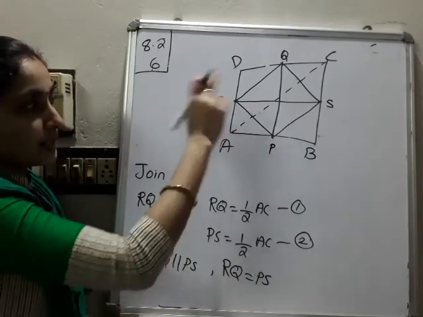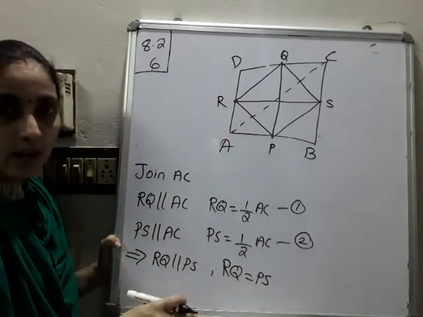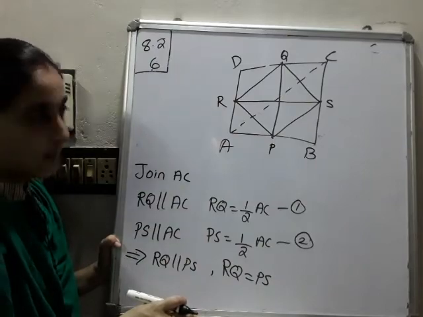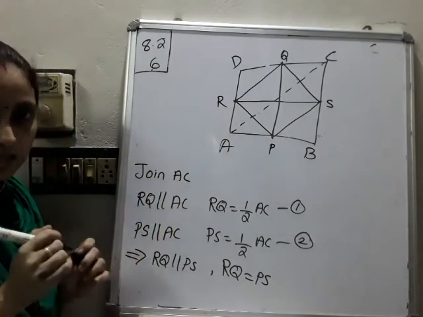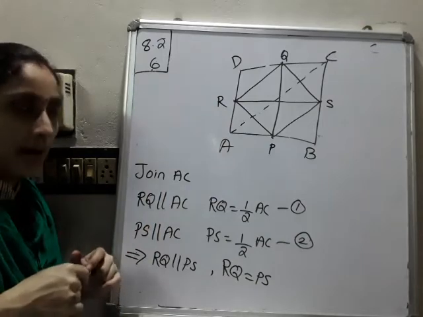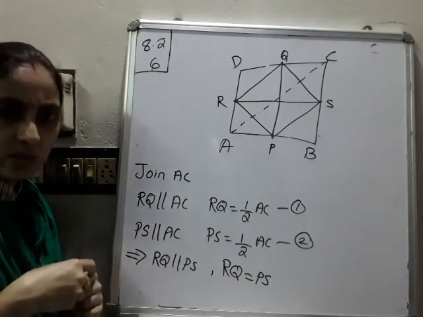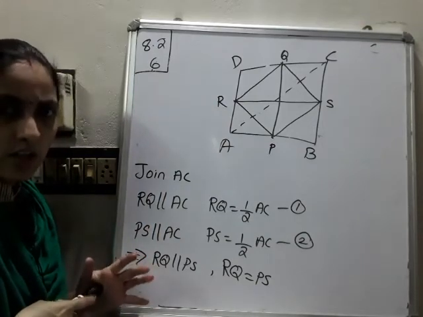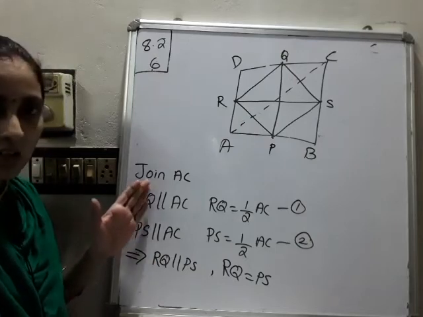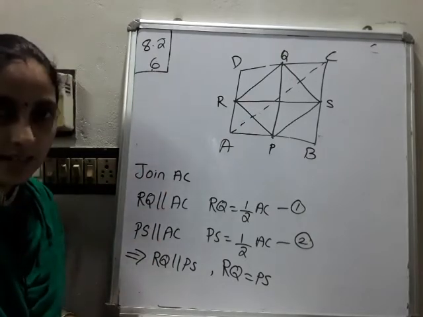We already know that in a parallelogram the diagonals bisect each other, so we can prove that concept. I only want to prove that it is a parallelogram, which we already did in the previous questions. This is not the converse, only homework questions. If anyone has not done it, just go through it. That's why I am explaining this.